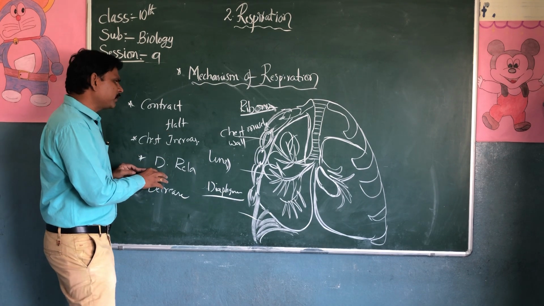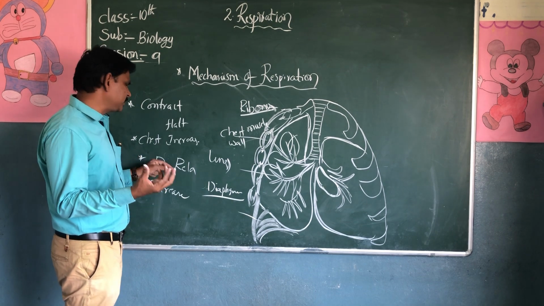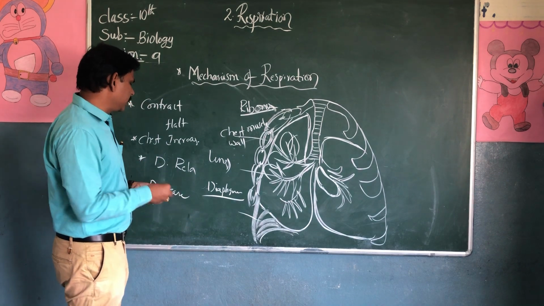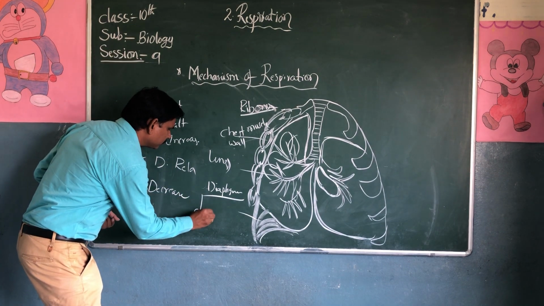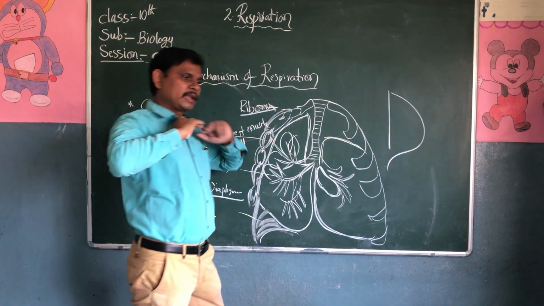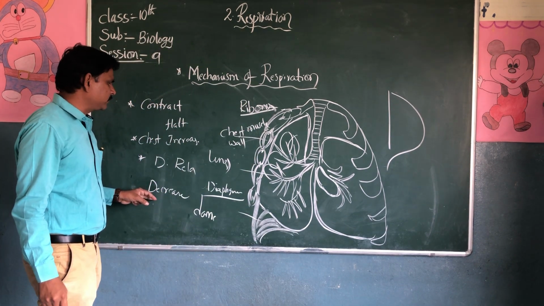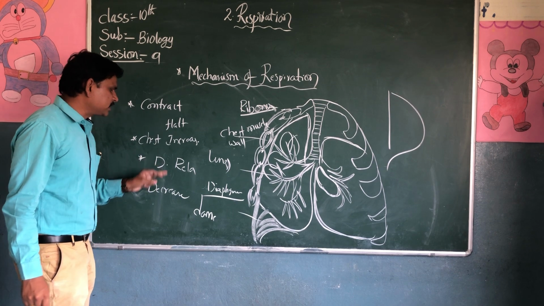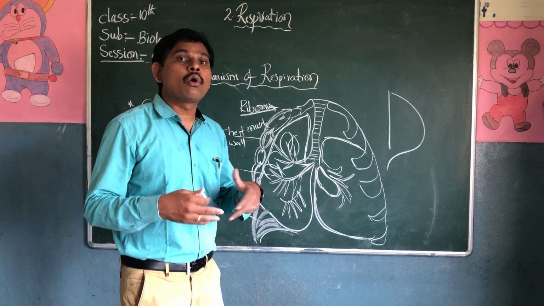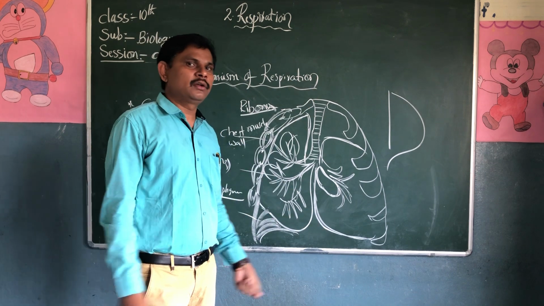When the diaphragm relaxes, the chest cavity is going to decrease. It looks like a dome shape. So for this reason, the chest cavity is decreased. In the lungs, we need more pressure to send air from the lungs to the outside of the body.